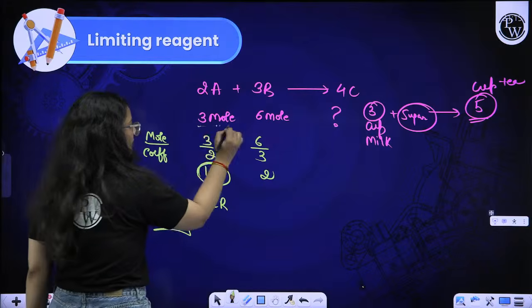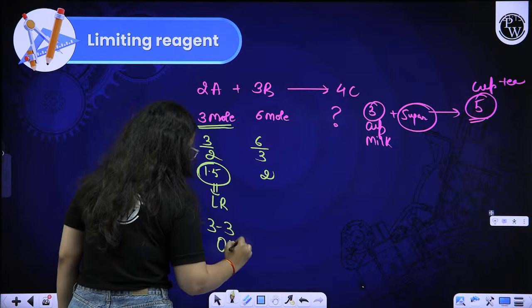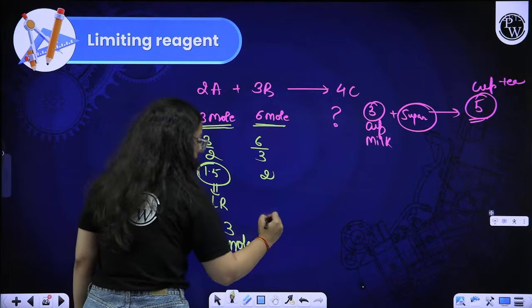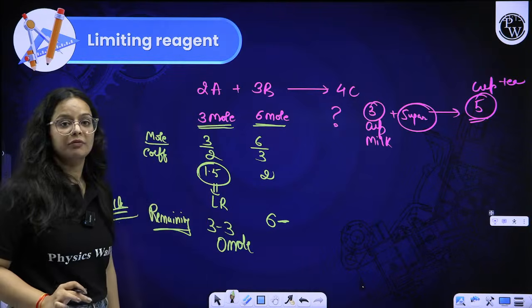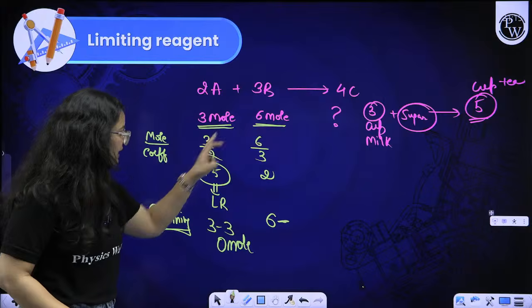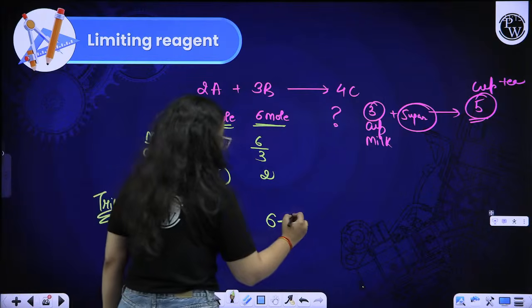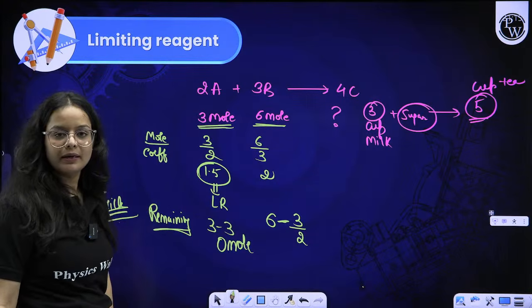So we are having 3 mole. Just subtract 3 from 3. We are having 0 mole now remaining. 6 mole of B were there. 6 minus this term, this is very important, very simple. This term is the limit term. How much was it? 3 by 2. So it will be the remaining amount. Right, beta? Is it clear to you?